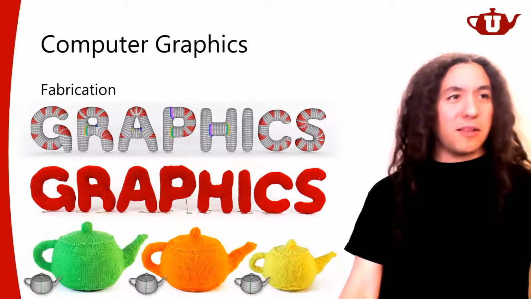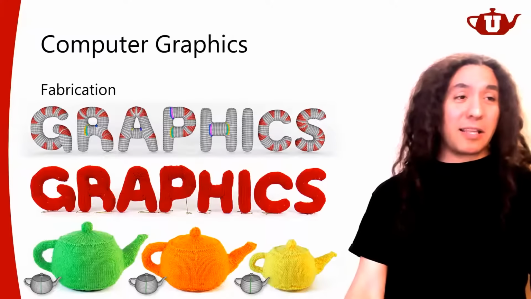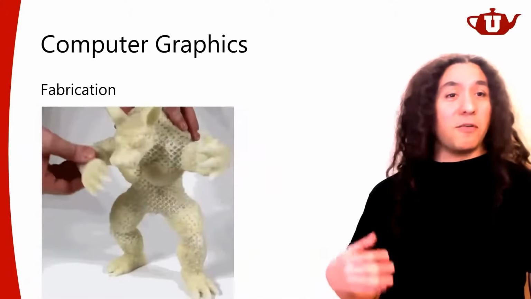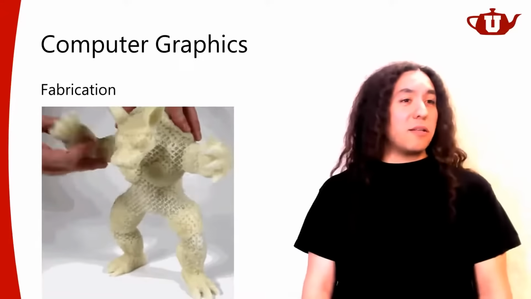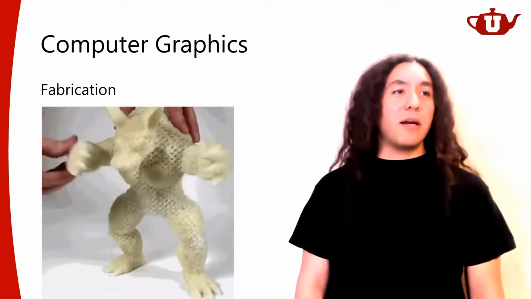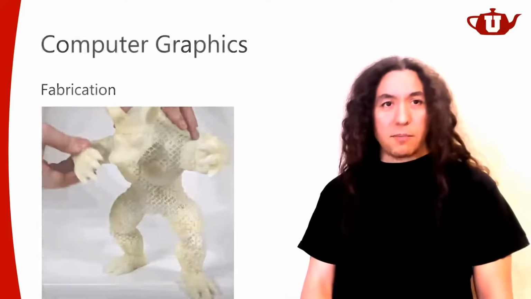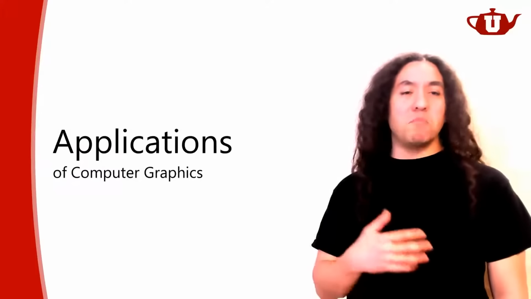These examples are done through knitting. Actually, these were done by hand knitting. They could be done using computer-controlled knitting machines as well. Of course, we could also have additive manufacturing using 3D printers. There's a ton of work out there in computer graphics related to fabrication. So all this stuff is considered computer graphics by most people.